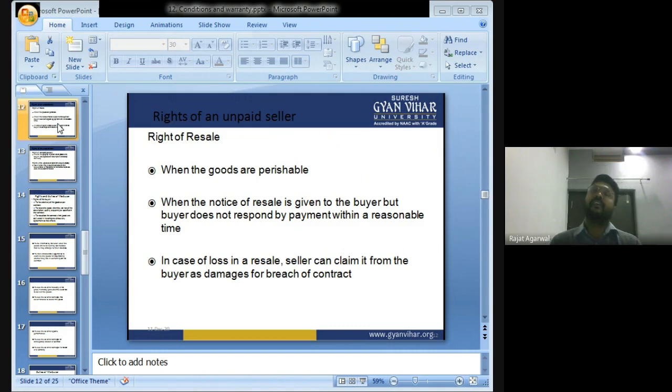If the seller gives notice to the buyer to pay the amount within the specified time, and the buyer does not respond, then the seller can resell the goods after a reasonable time. In case of loss in a resale, the seller can claim it from the buyer as damages for breach of contract.